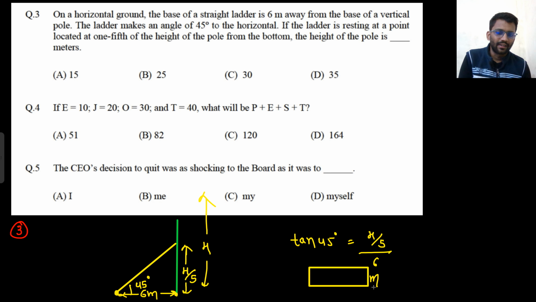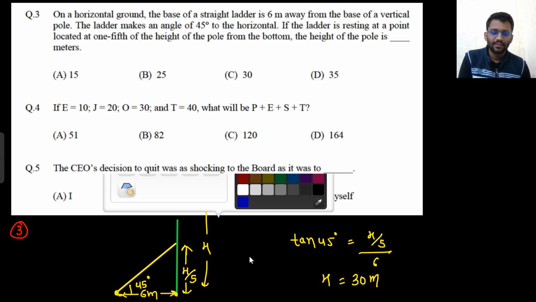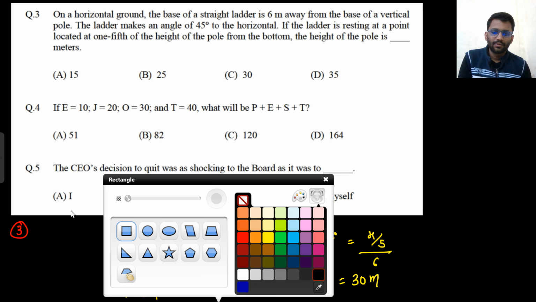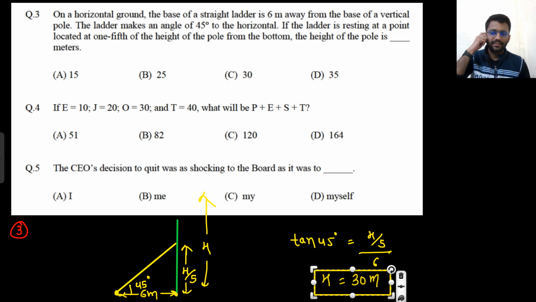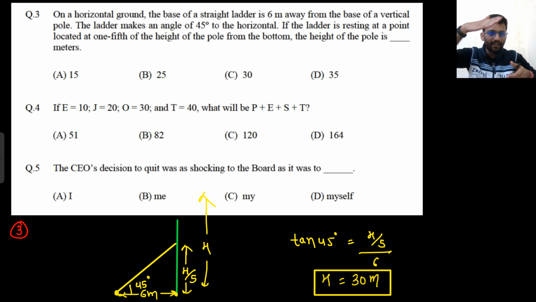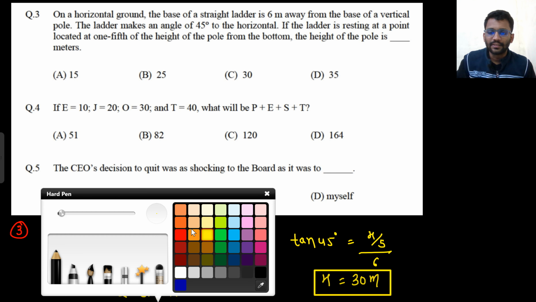Very easy question. In 10th class we used to solve these kinds of problems, right? Simple trigonometry is used. A pole is there, a ladder is inclined at 45 degrees, 6 meters away. That means this height will also be 6 meters, which is h/5, the 1/5 part of the total height. So the total height will be 30 meters. Option C is correct.